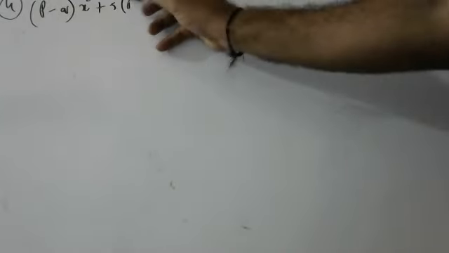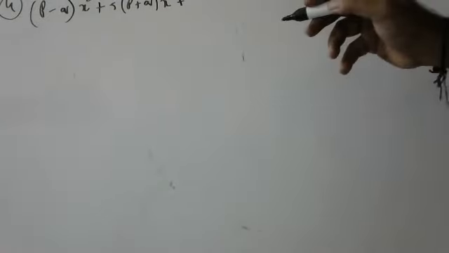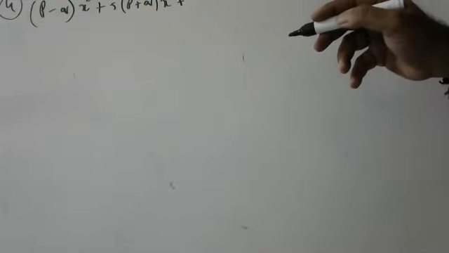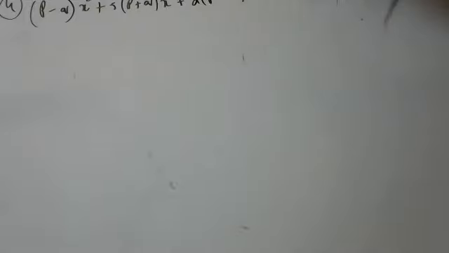Fourth sum. (p minus q)x square plus 5(p plus q)x plus 2(p minus q) is equal to 0. They have given that p is not equal to q.